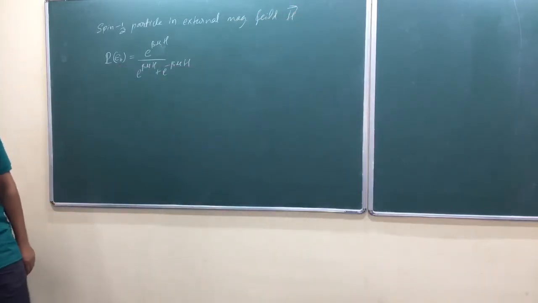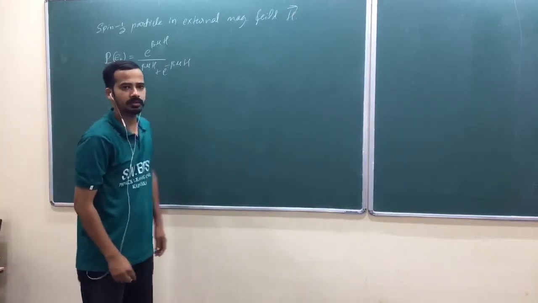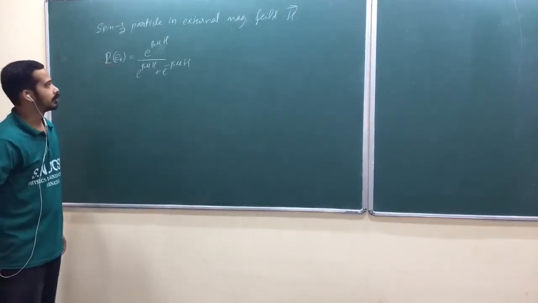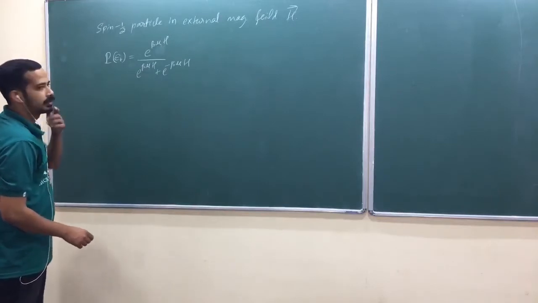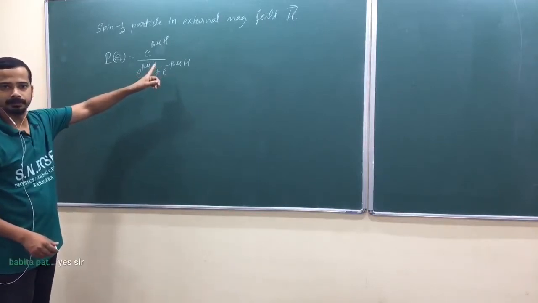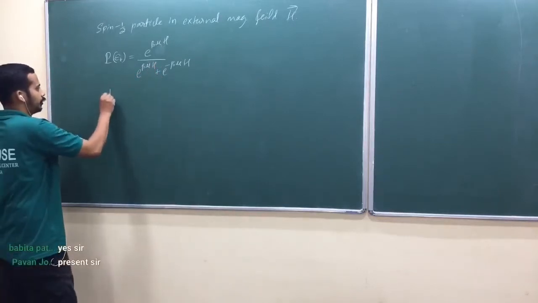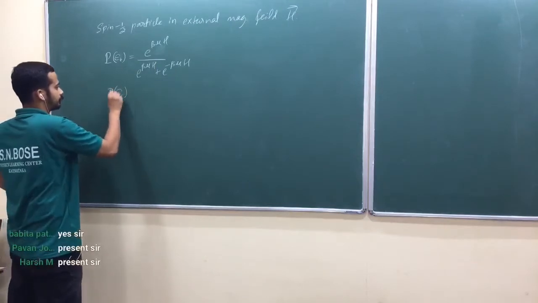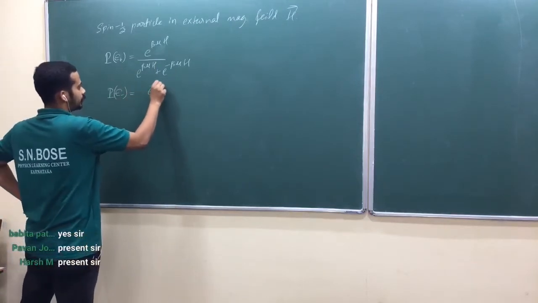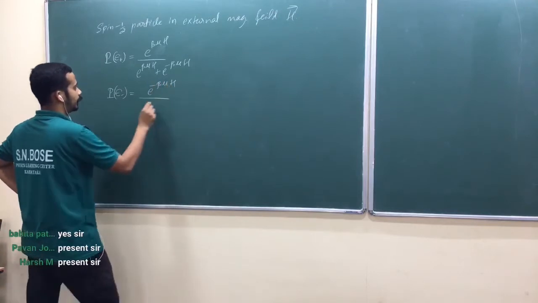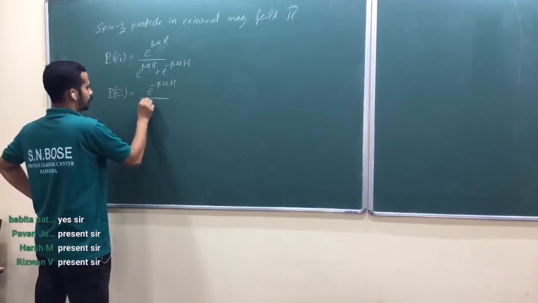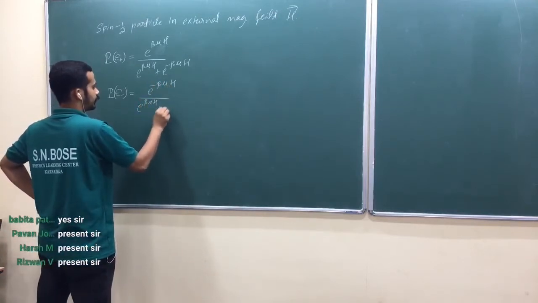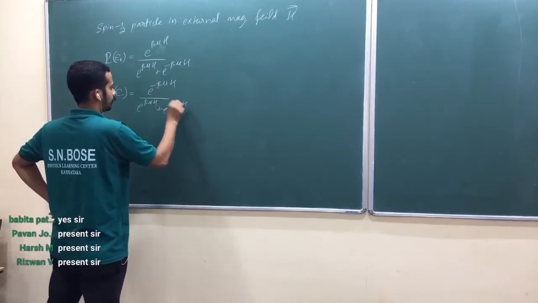Somewhere means either CSIR, GATE, JEST or TIFR, okay? So that is probability of spin up. Probability of spin down, e raised to minus beta mu h divided by e raised to beta mu h plus e raised to minus beta mu h, am I right?